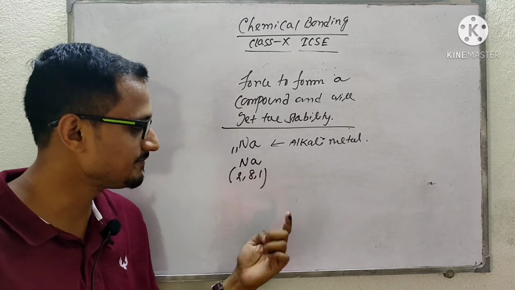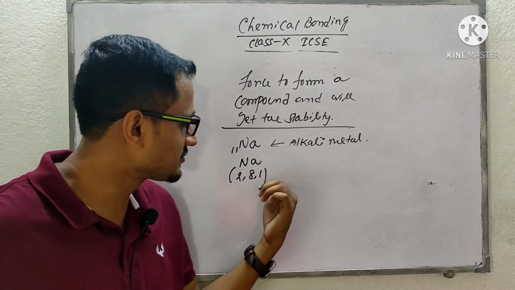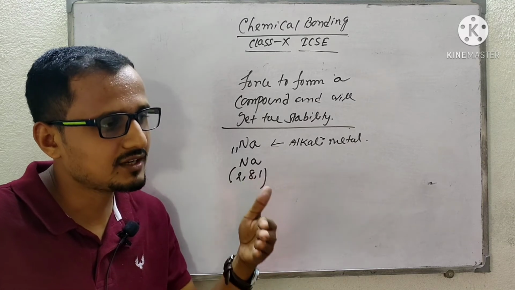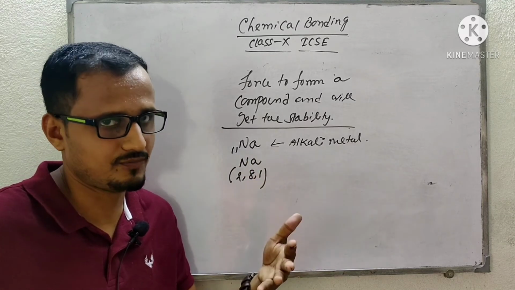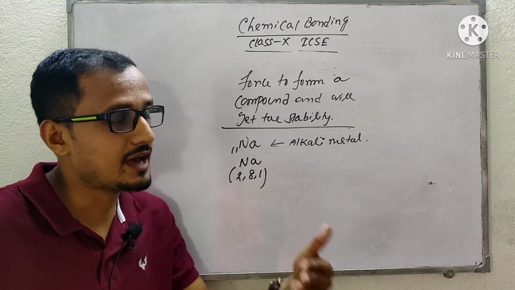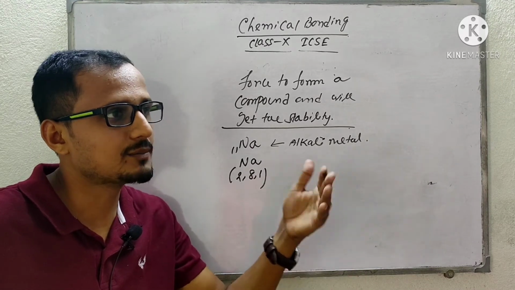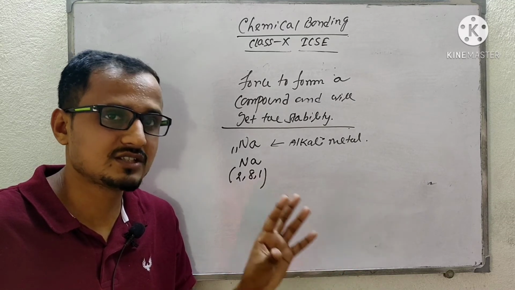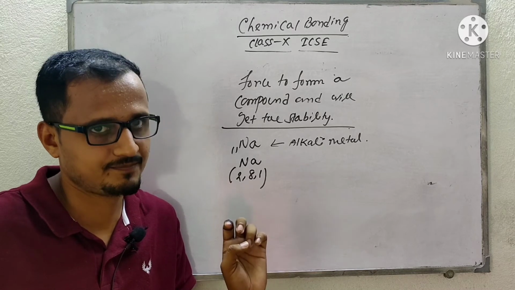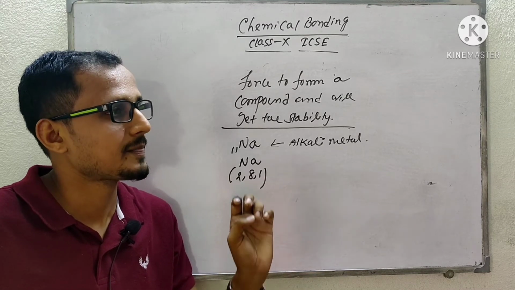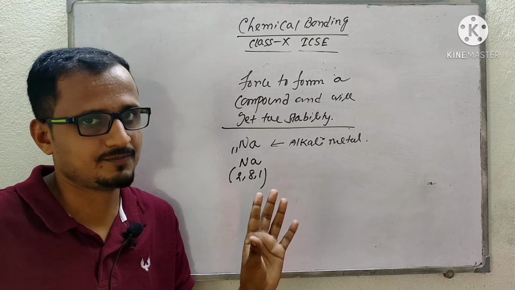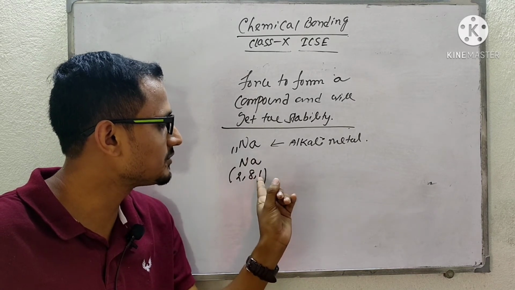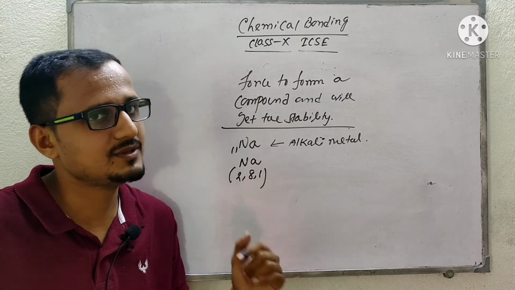Now as this sodium is not having 8 electrons in its outermost shell, we know that if the atom of an element has 8 electrons in its outermost shell, it will be stable, except helium and hydrogen. This rule is called the octet rule. So if the number of electrons in the outermost shell of an atom is 8, it will be stable.